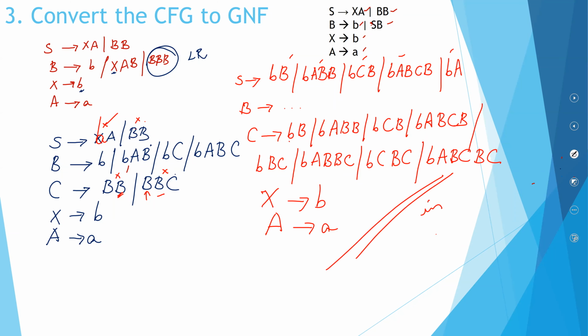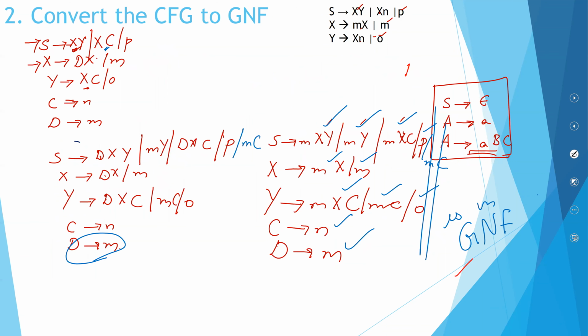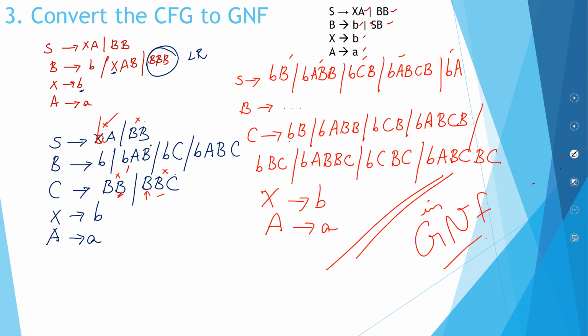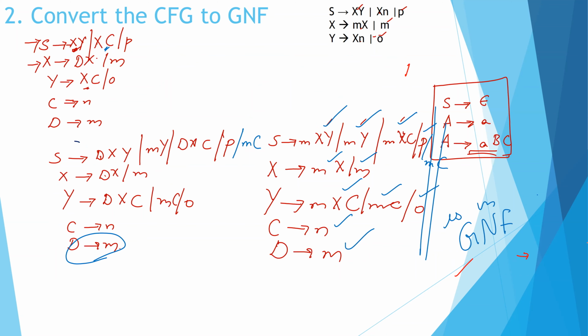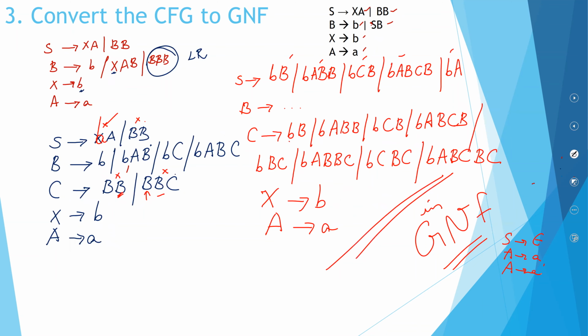In Greibach normal form, if you remember, it should either be S epsilon, AA, or a terminal followed by many non-terminals. So everything follows that format. So very good. It happens to be in Greibach normal form.